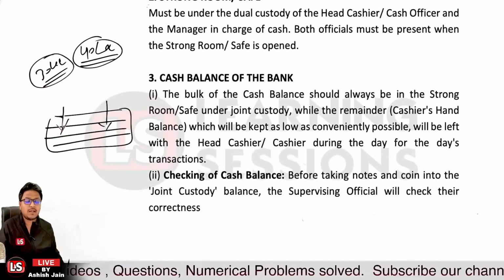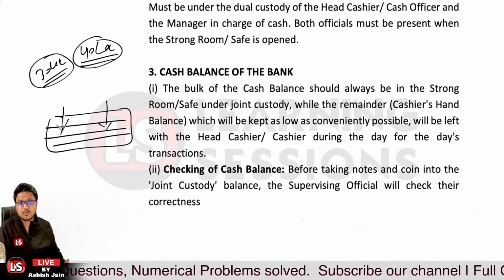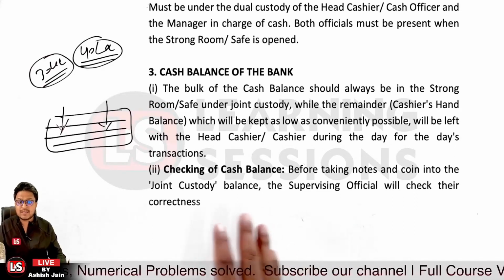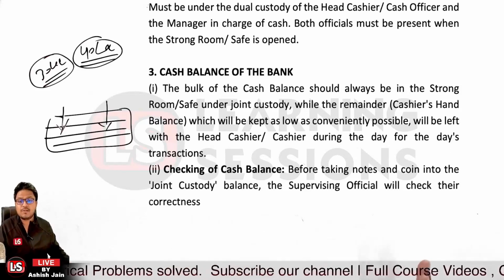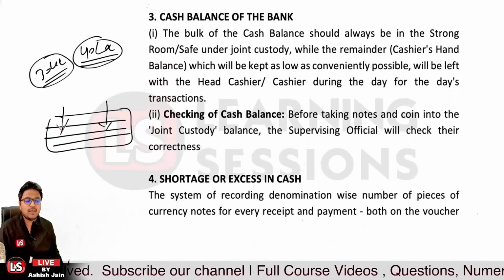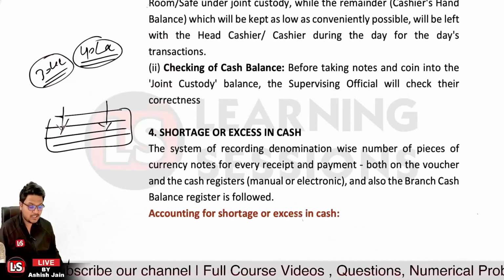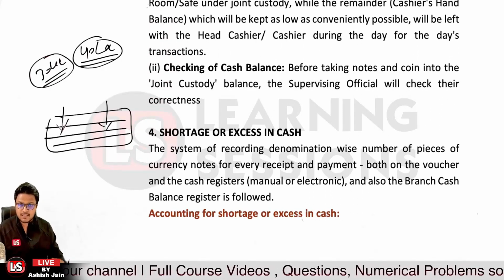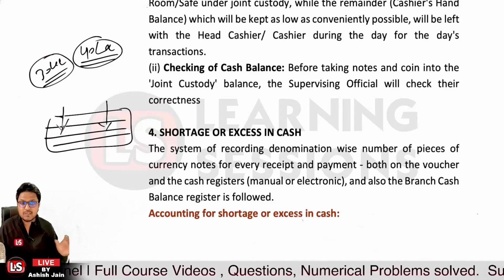Okay, then it's related to the checking of cash balances. Before taking notes and coins into the joint custody balance, the supervising official will check the correctness of the denominations mentioned on the cash book. Then it's related to shortage or excess in cash. Whether it's a case of shortage or excess of cash, that must be reported.